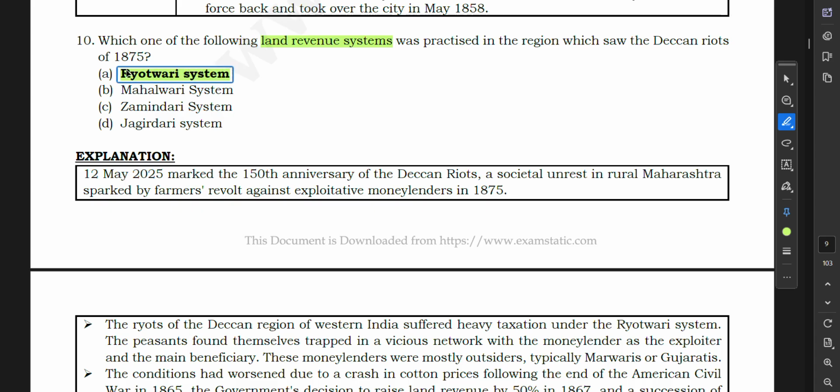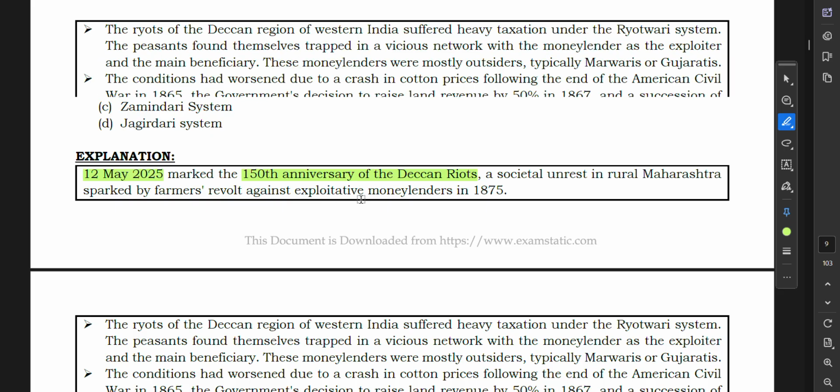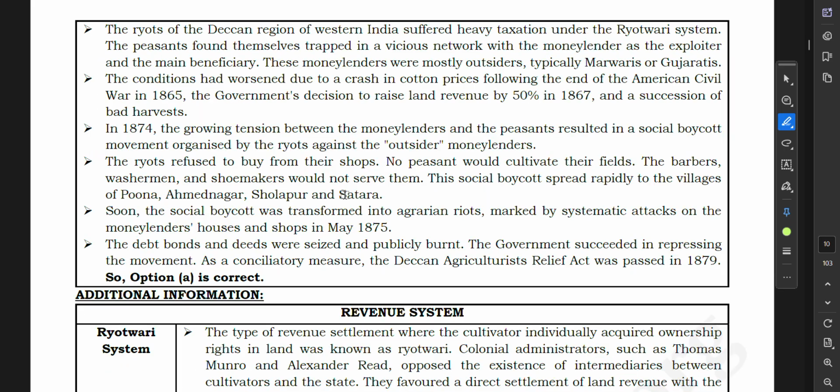Okay, so land revenue system is one of the most favorite topics of the UPSC prelims. So we have to understand all of them. So 12 May 2025 marked the 150th anniversary of the Deccan Riots. Societal unrest in rural Maharashtra sparked by farmers' revolts against exploitative moneylenders in 1875.